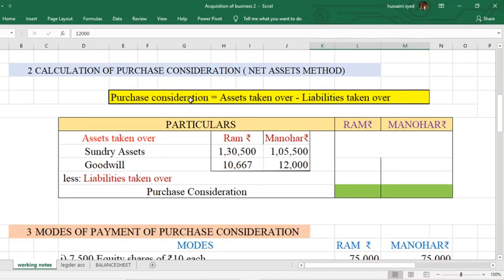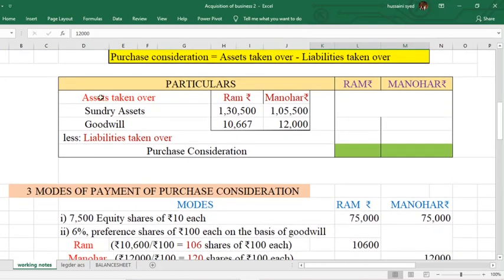As the purchase consideration has not been given to you in the question, you have to calculate under the net assets method. And the formula is purchase consideration equals assets taken over minus liabilities taken over. First, write the assets that the company has taken over from Ram and from Manohar.